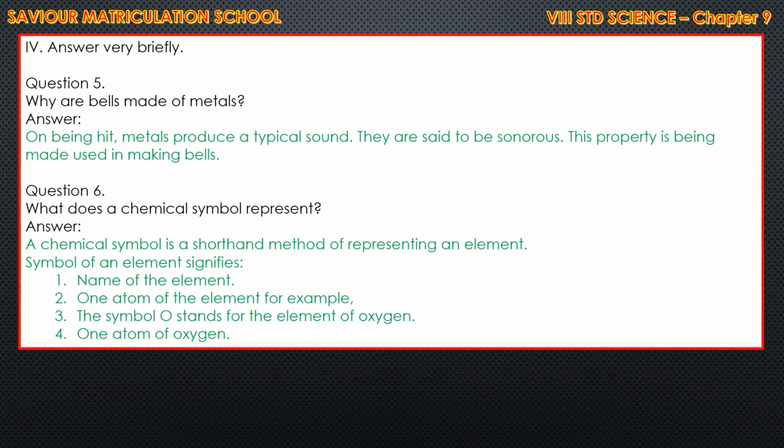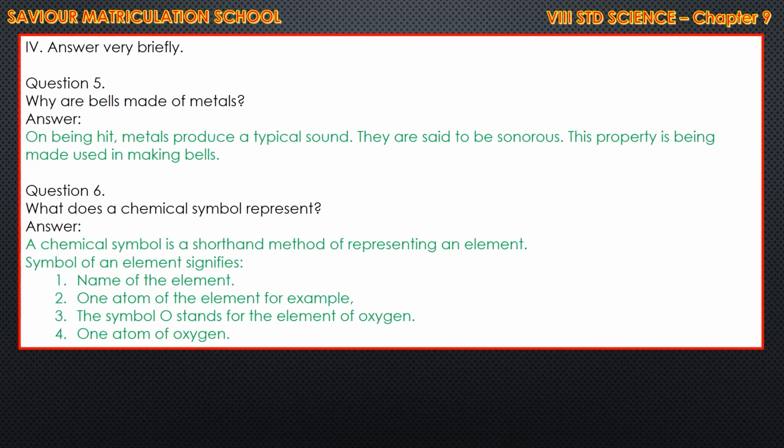Why are bells made of metals? Answer, on being struck, metals produce a typical sound. They are said to be sonorous. This property is made use of in making bells. This is the property of metals. In this, all the points are given. Pick the points from these.